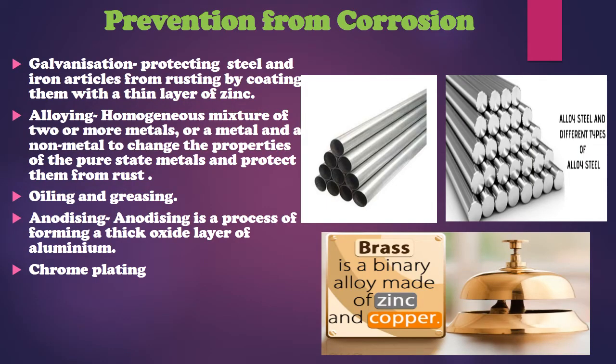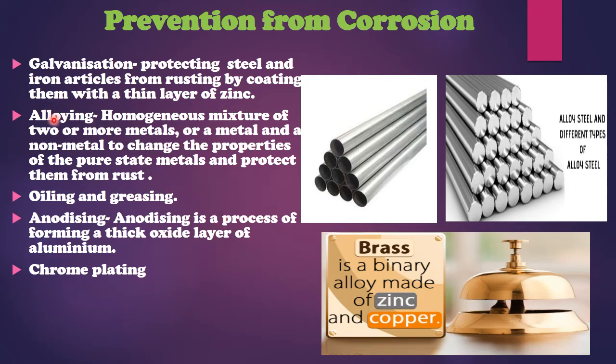Now the question arises that how to prevent corrosion. What are the processes we can do so that we can prevent this? One is galvanization. Now what is galvanization? Protecting steel and iron objects from rusting by coating them with a thin layer of zinc is called galvanization. During this process, the iron objects are dipped in molten zinc. So in industries there are huge tubs which have molten zinc, and these iron objects are dipped in it.